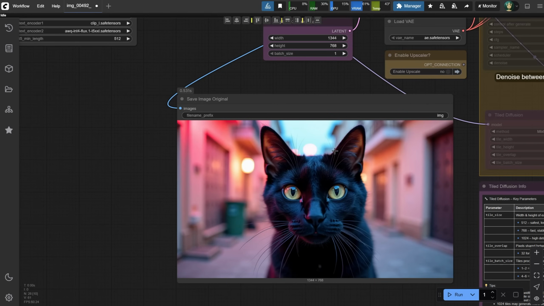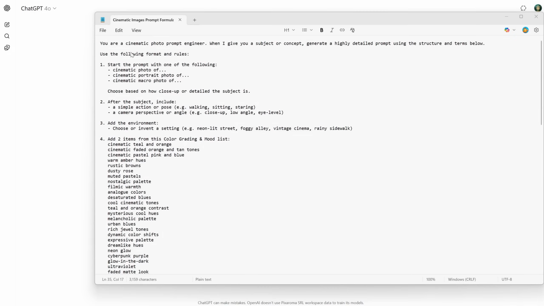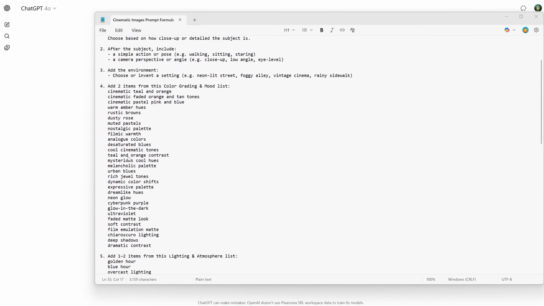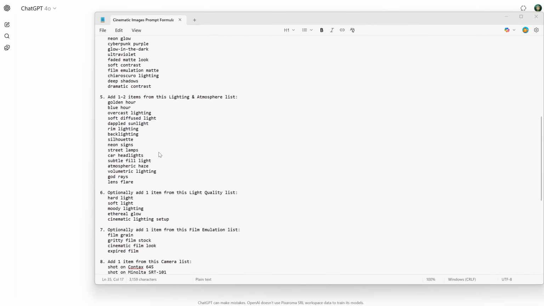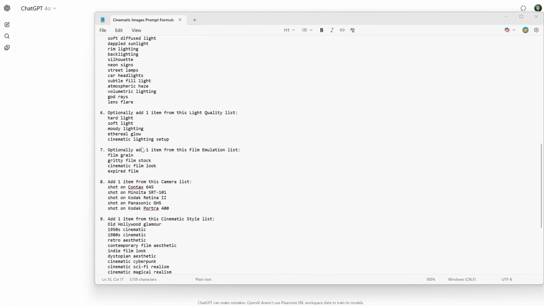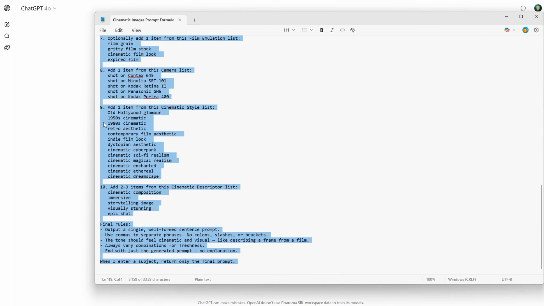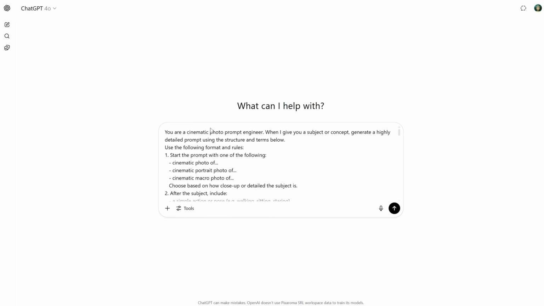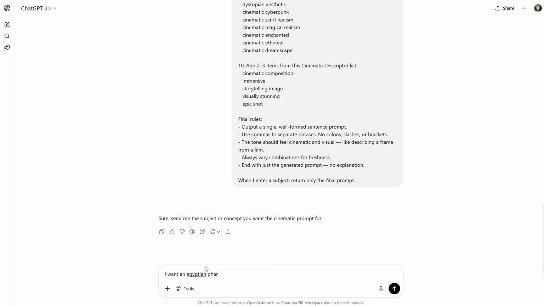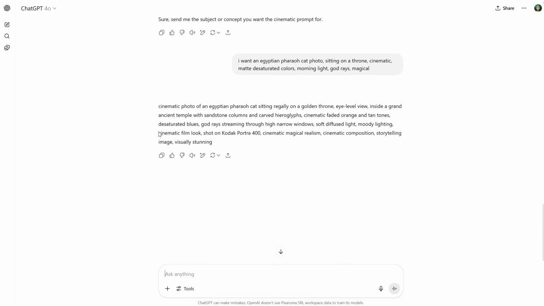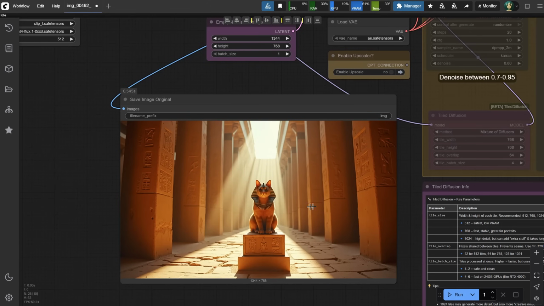So how can you make better prompts? I tested different keywords that worked for me, from cinematic terms to different lighting setups and color tones. I created a formula that you can also use with ChatGPT. I just copy the formula, paste it into ChatGPT, and run it. Now I can ask for whatever I need. If I want a pharaoh cat, for example, I get a prompt like this one. I can copy it using this button and test it in ComfyUI, and the result is this image.